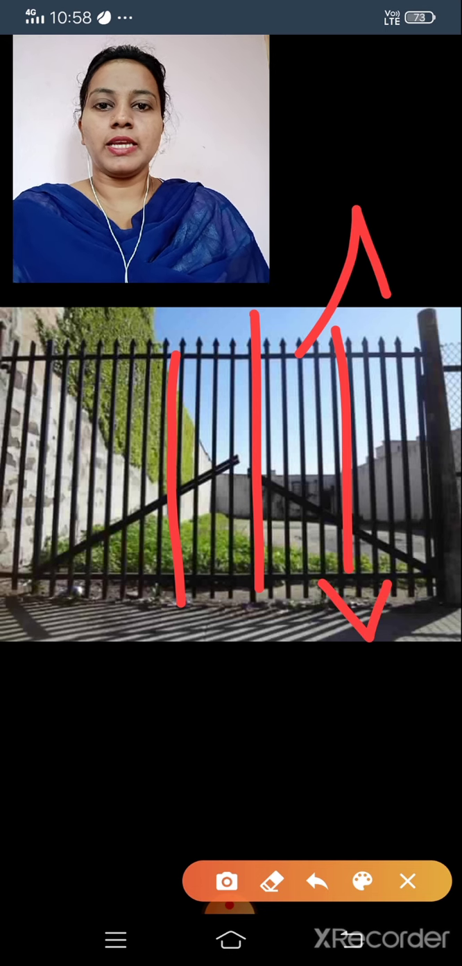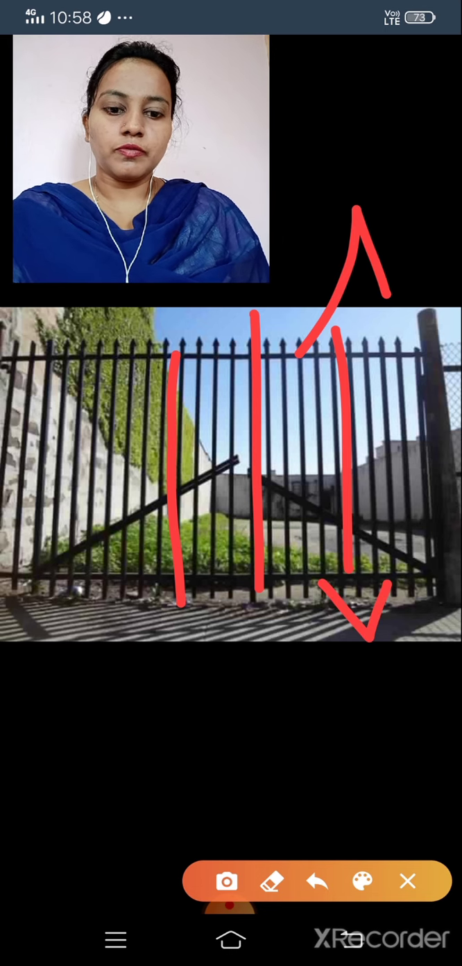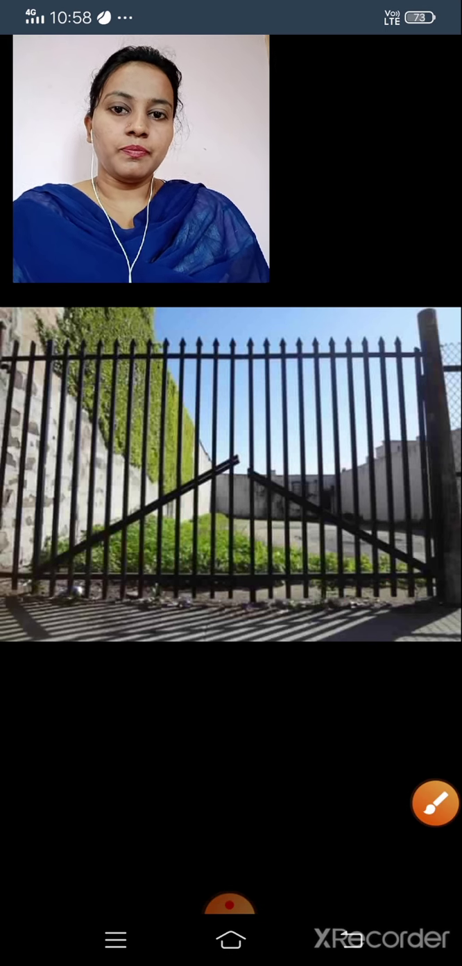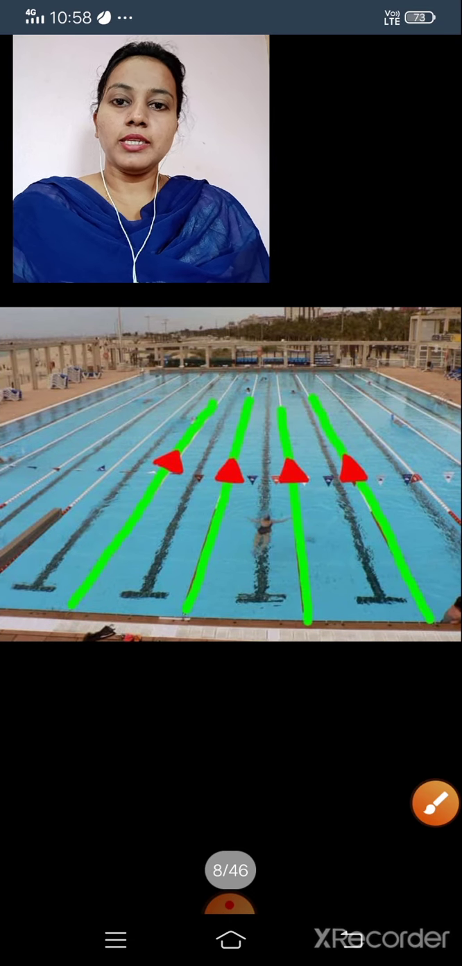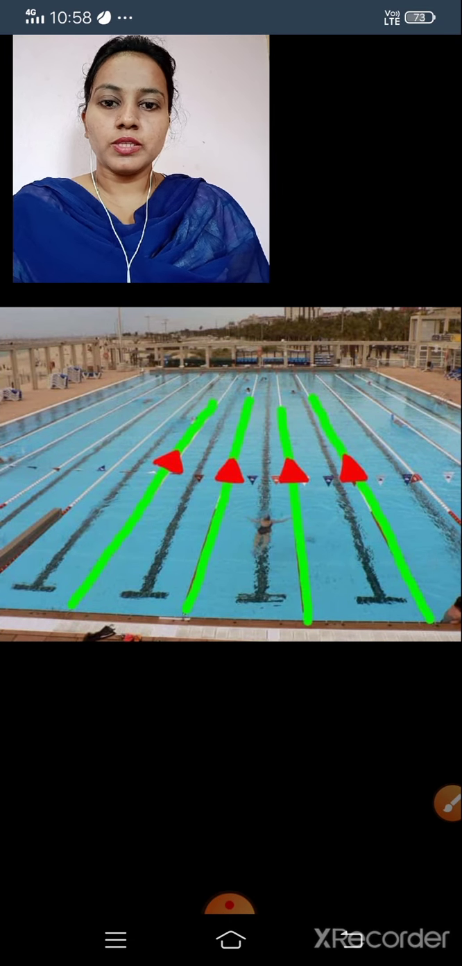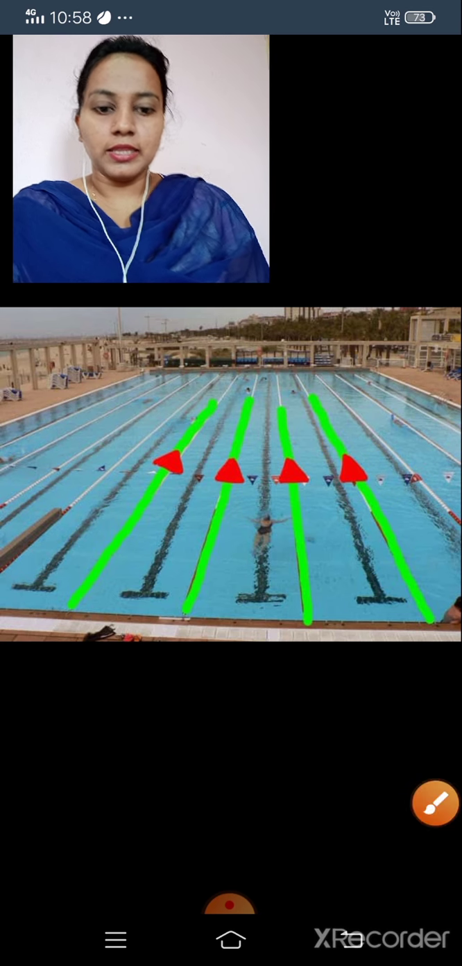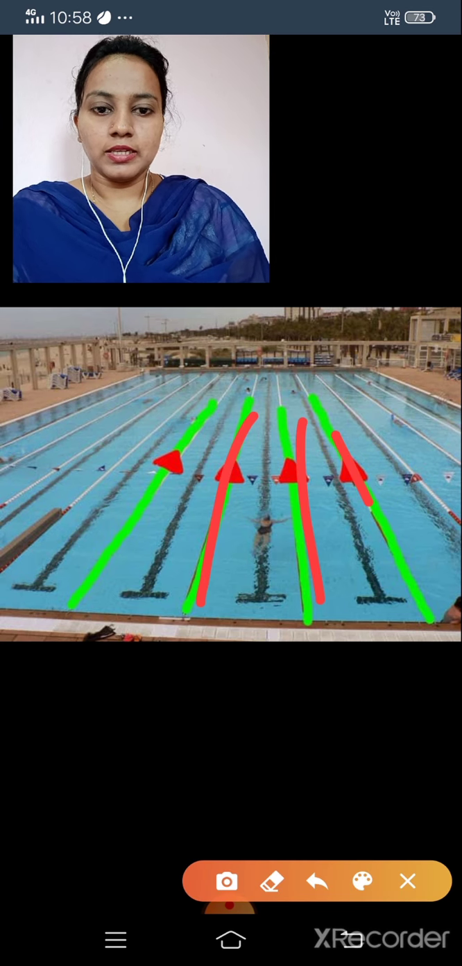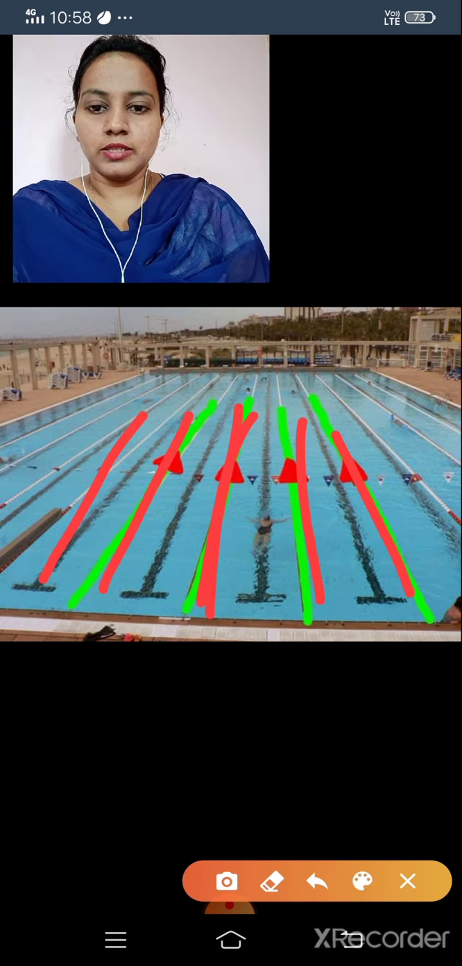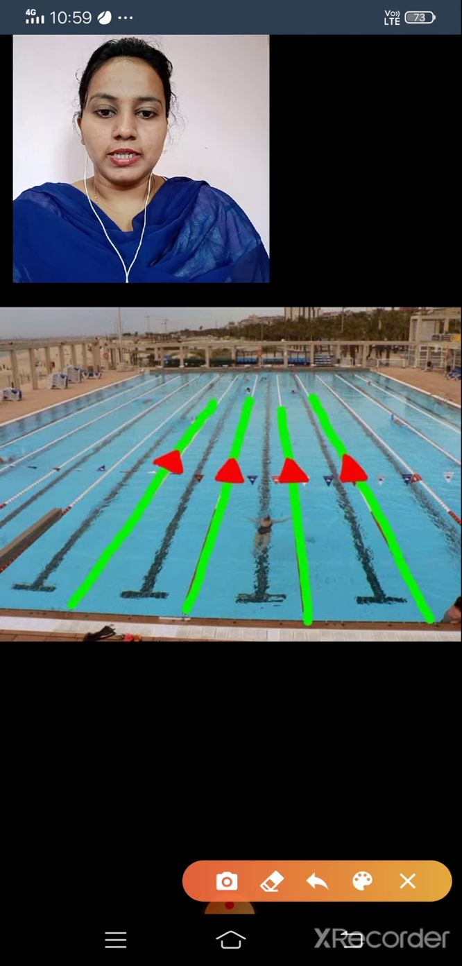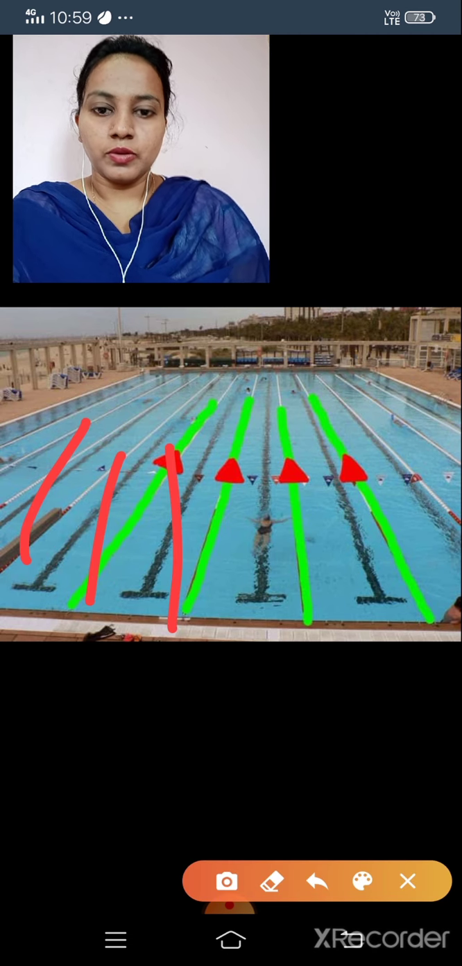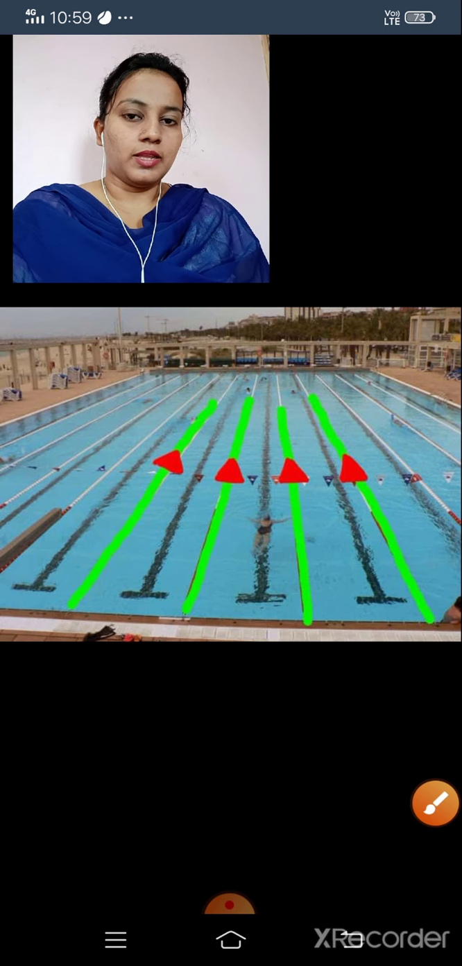We can extend it like this also. It is also an example for line. And next one, this is a swimming pool. In the swimming pool, we know that there are lines here. See here, almost all sides have lines. So this is also an example for line.